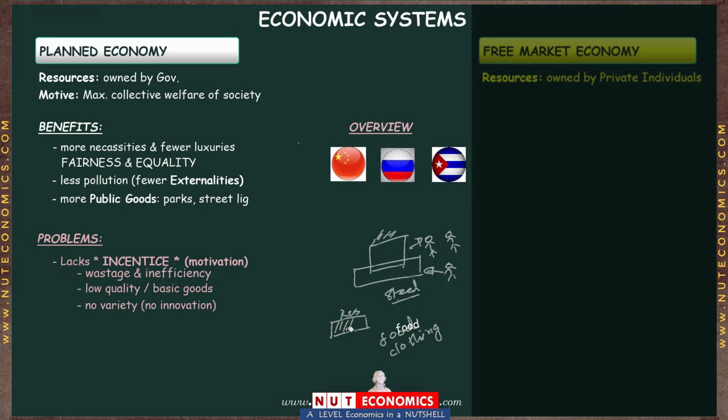What is very important over here is that, look, if you think that the government knows what the society wants, then you are totally ignoring the self-interest or the wants of the consumers. Because this assumption is a very shady assumption that the government would always know what I want. You and I and all of us as consumers, we are in the best position to know what we want.